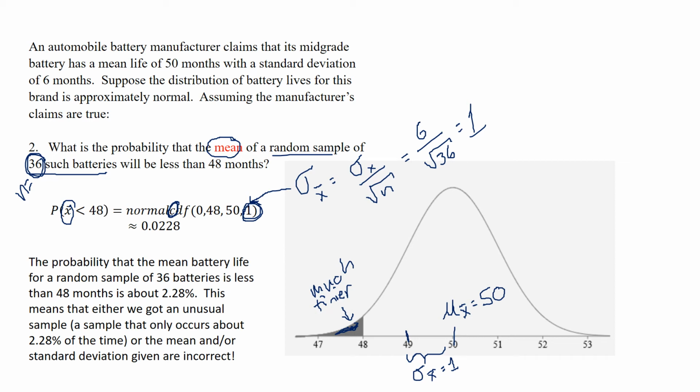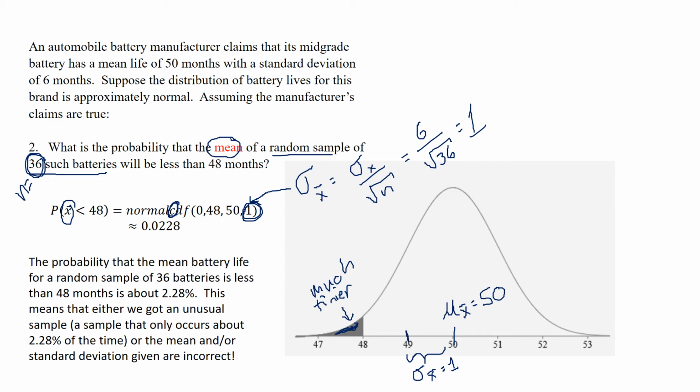Maybe that mean battery life or standard deviation for battery life given to us by the manufacturer are incorrect. Either we got a rare sample or the information we assume to be correct actually isn't.